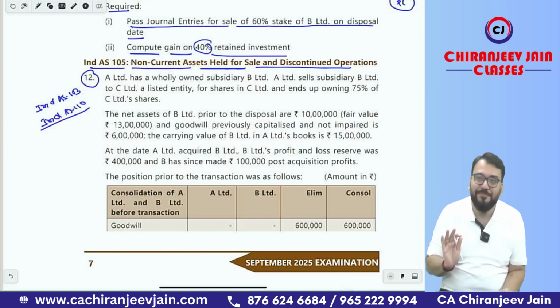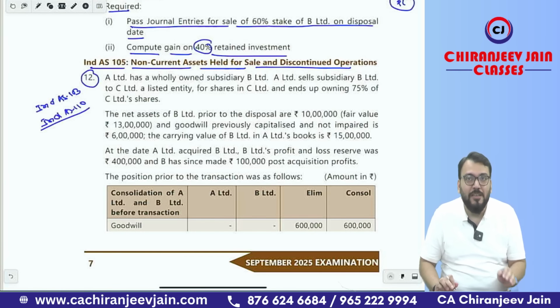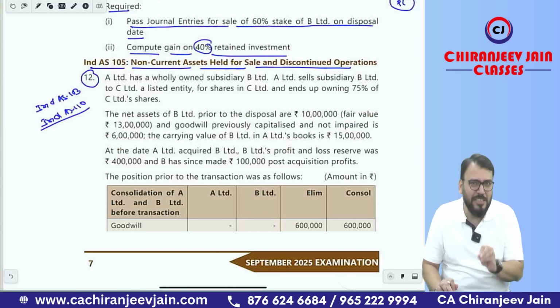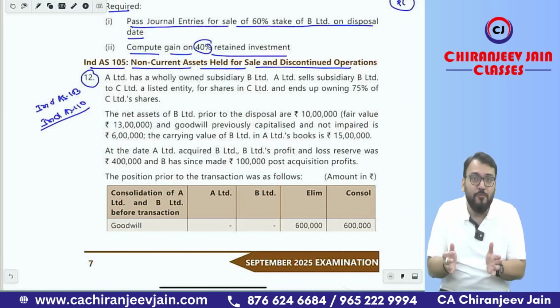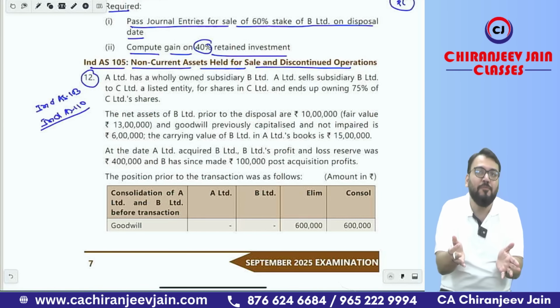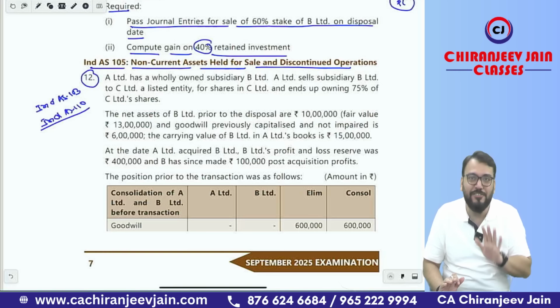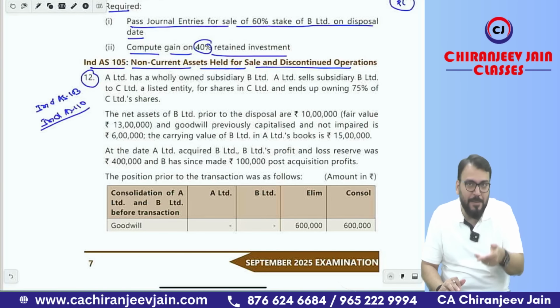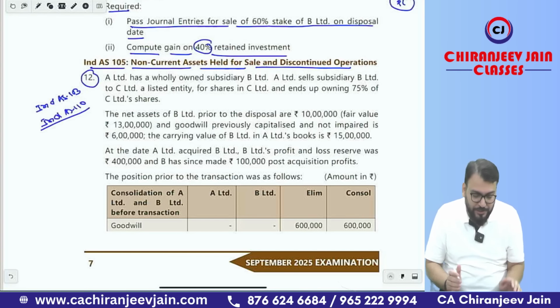But beautiful question. Beautiful question. It is quite possible that when you read it for the first time on your own, you might be totally confused, because in this question there is some information which is actually not related to the solution, which is not required for the solution. So you might be confused by reading the question and the solution on your own. So let me explain this question. You will be able to understand.